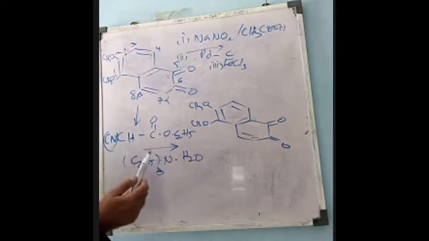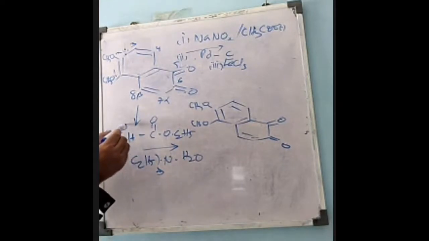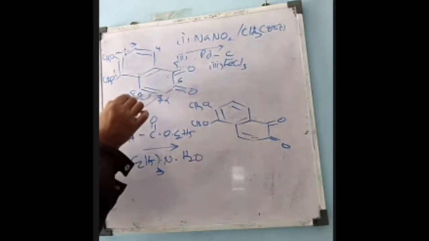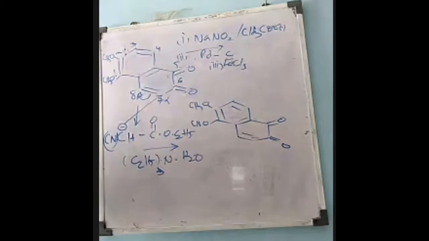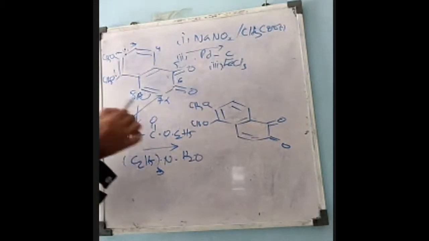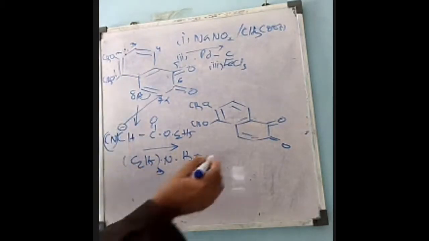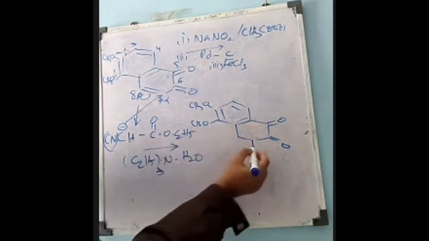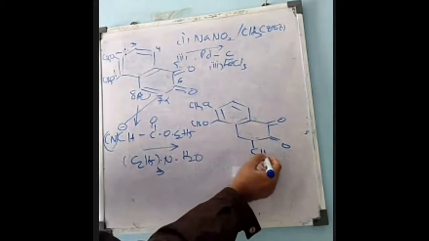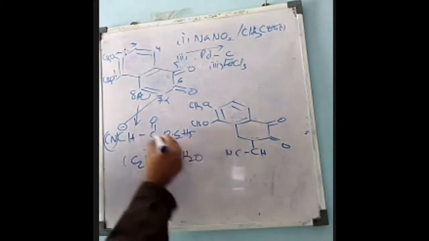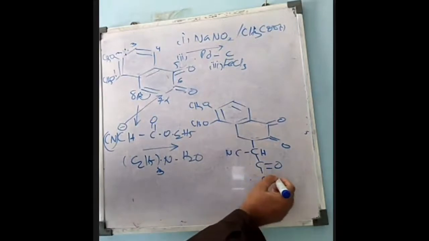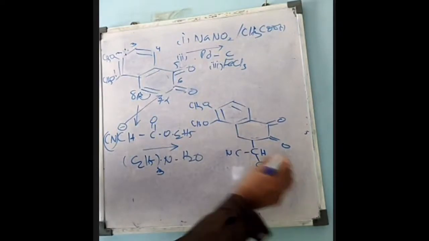Now once you treat with the base, this will be converted to carbonyl. And through this carbonyl, this will attack on this carbon. And here polarization will take place. The electrons go here. So now here proton will be attached. Now this double bond will be finished and we'll get this compound. That is CH, cyano group remaining the same, CO, O, C2H5.